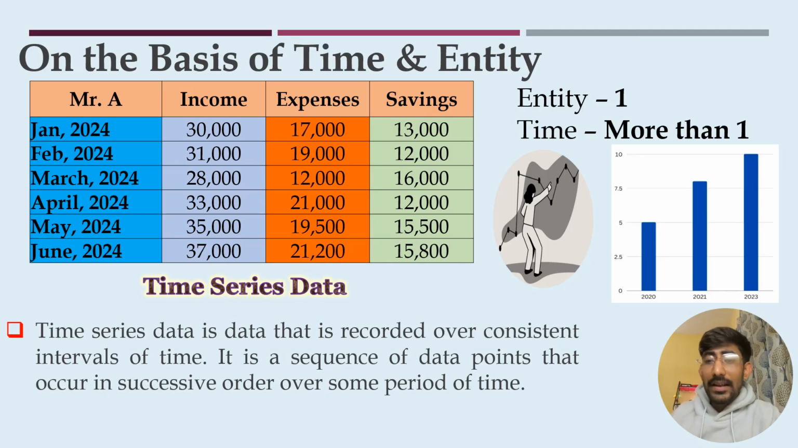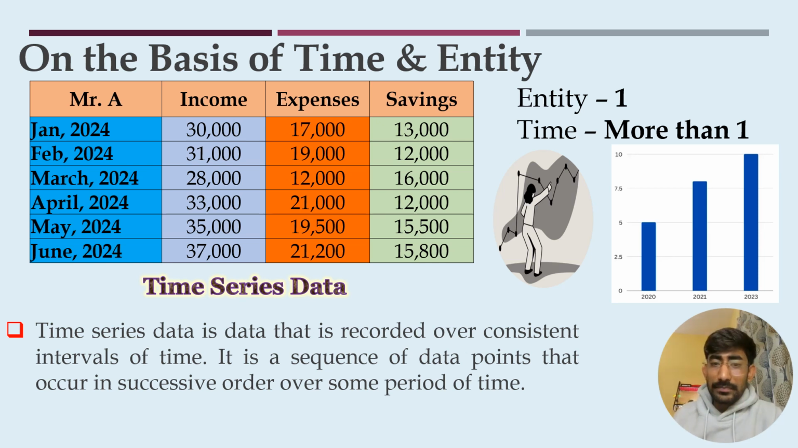So if we are classifying the data on the basis of collection, then there are two types of data: primary data and secondary data. Whereas if we are classifying the data on the basis of nature, then there are two types of data: qualitative data and quantitative data. Now let us see the classification of data on the basis of time and entity. That is the primary concern for the econometric perspective of classification of data.